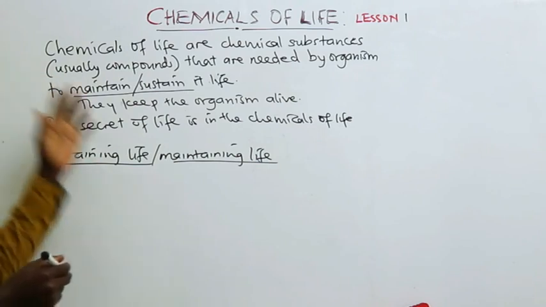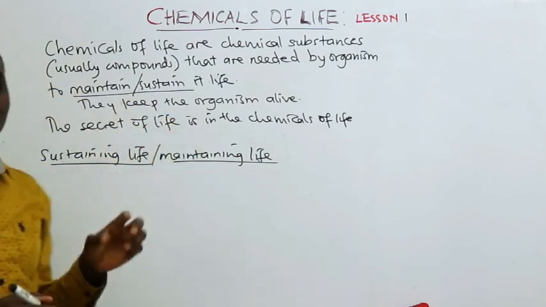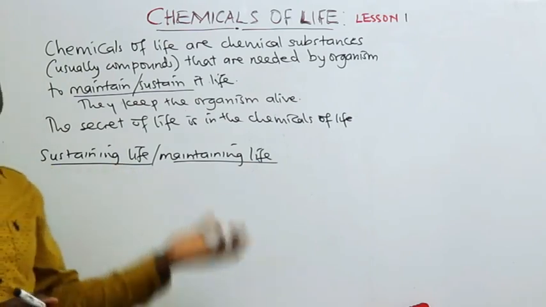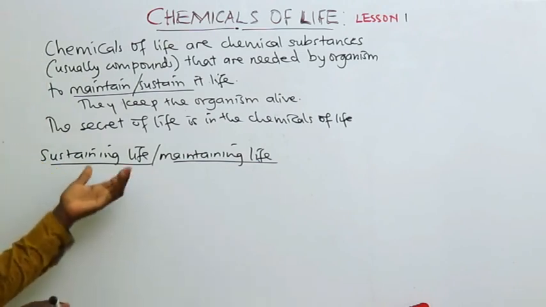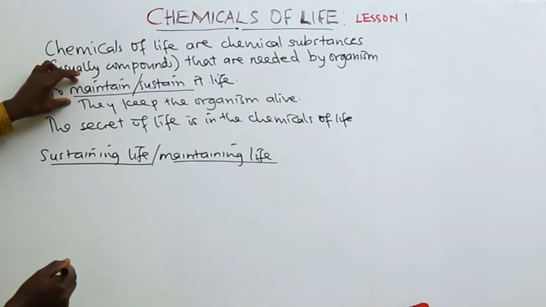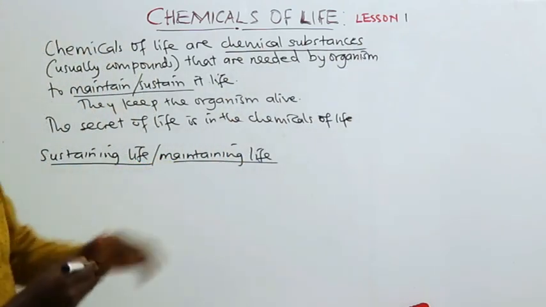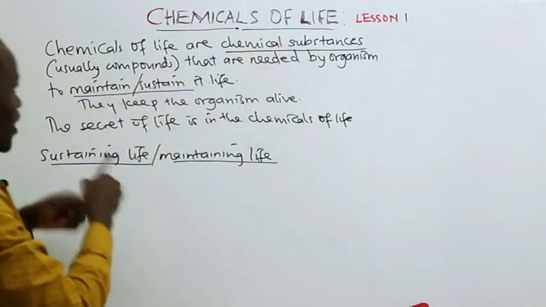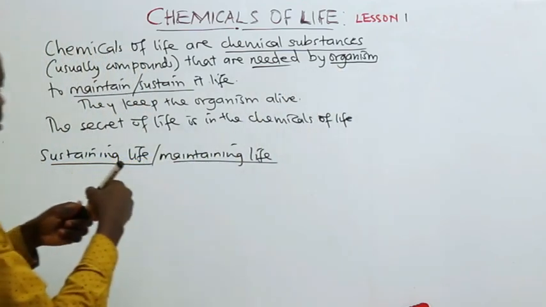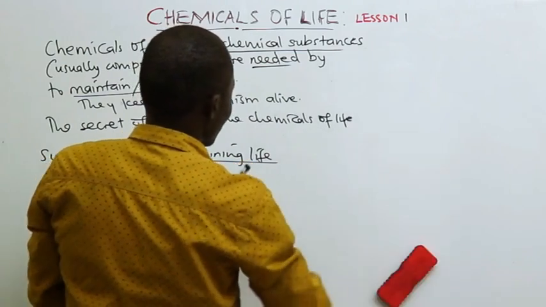Remember that we are still looking just at the introduction of chemicals of life. I want you to understand this introduction very well so that you can understand the details of the whole topic. Now, we have started with the definition. In the definition, we have seen that these are chemical substances, which chemistry has already defined for you, that are needed by an organism.